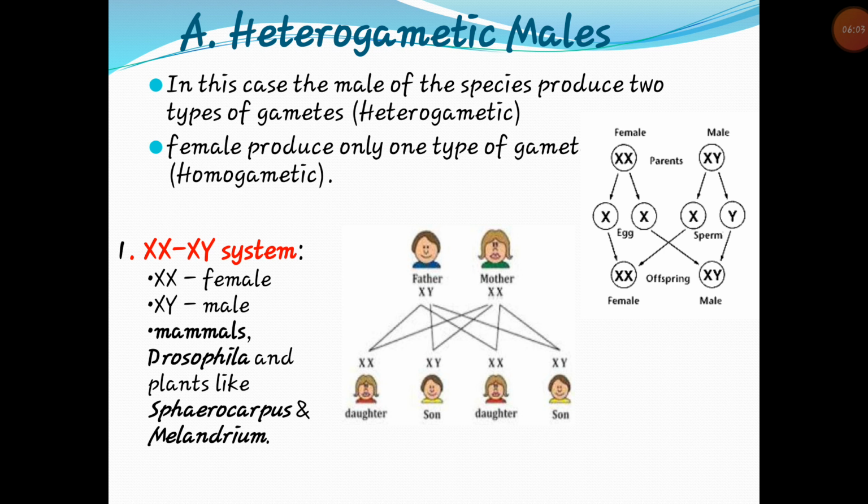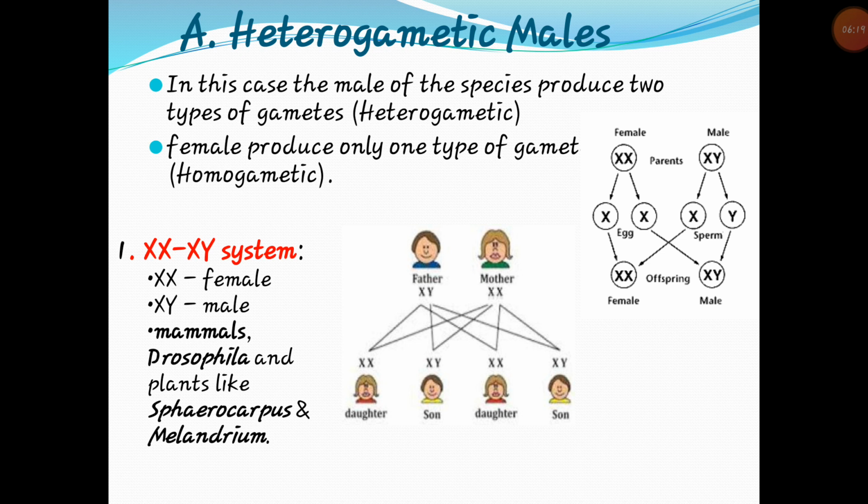The configuration of the female with autosomes is AA and XX, and the configuration of the male with autosomes is AA and XY in the diploid cell.